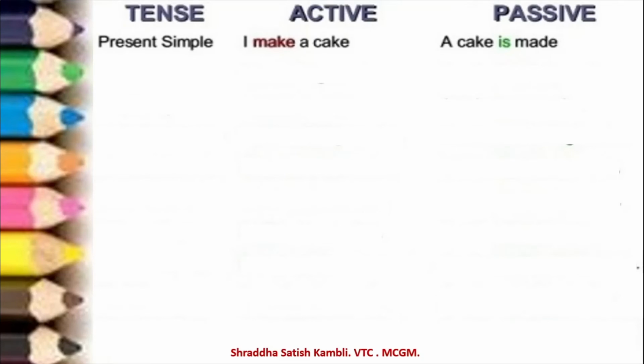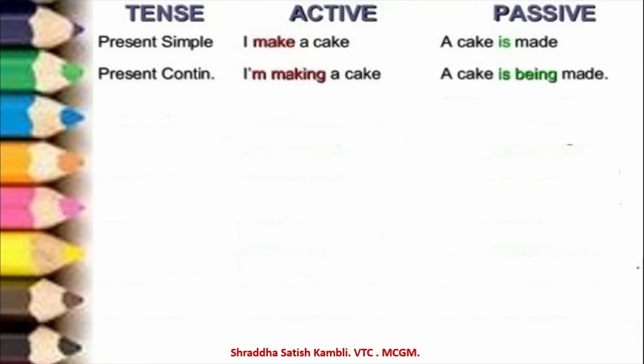Let us take the other tenses also. If it is in the present continuous tense, in active a sentence will be "I'm making a cake." In passive it will be "A cake is being made by me." So see, the "by me" is not written there, but the sentence is still right. The next tense, let us take past simple. So "I made a cake." "A cake was made by me."